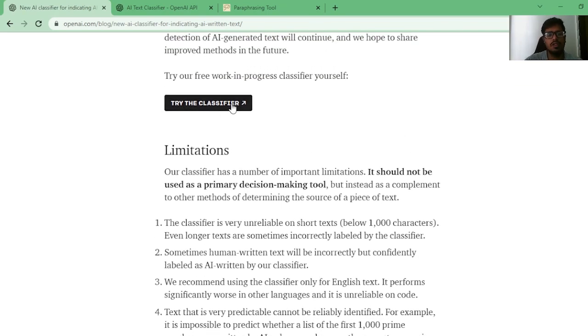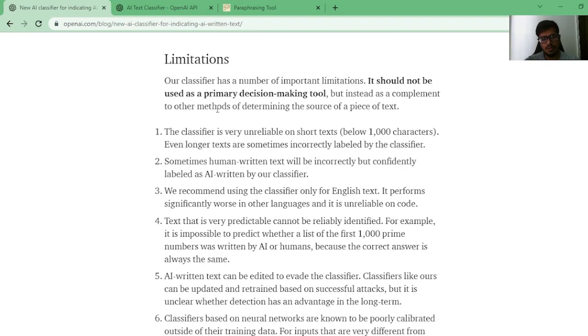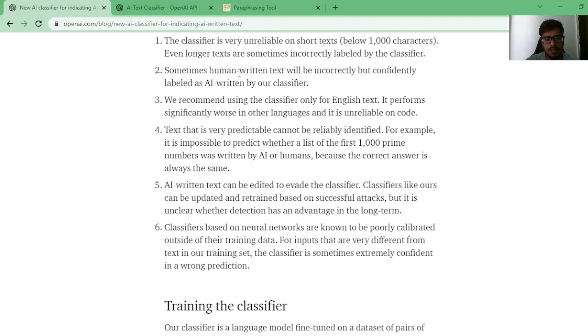Before we go into the classifier, let's look at the limitations. It's unreliable on short texts. Sometimes human-written content will be confidently labeled as AI-written by the classifier, which is the false positive. We recommend using the classifier only for English. It's not as good on other languages. Text that is very predictable cannot be reliably identified.